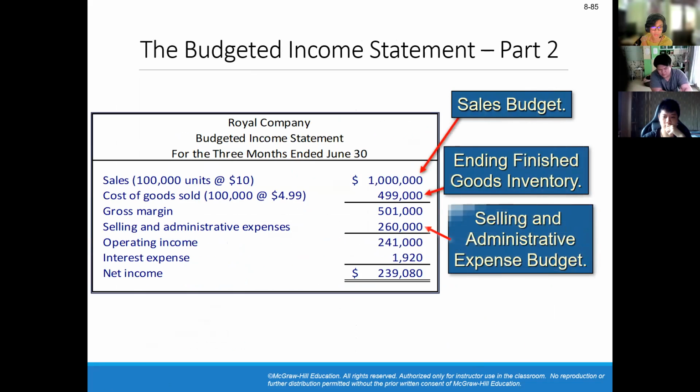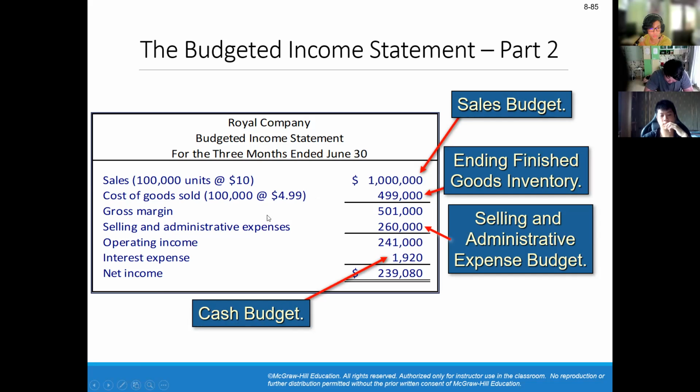So for the budgeted income statement for the 3 months ended June 30, first we get the sales: 100,000 units at $10 per unit equals $1 million. And the cost of goods sold is 100,000 units at 4.99, which equals 499,000.